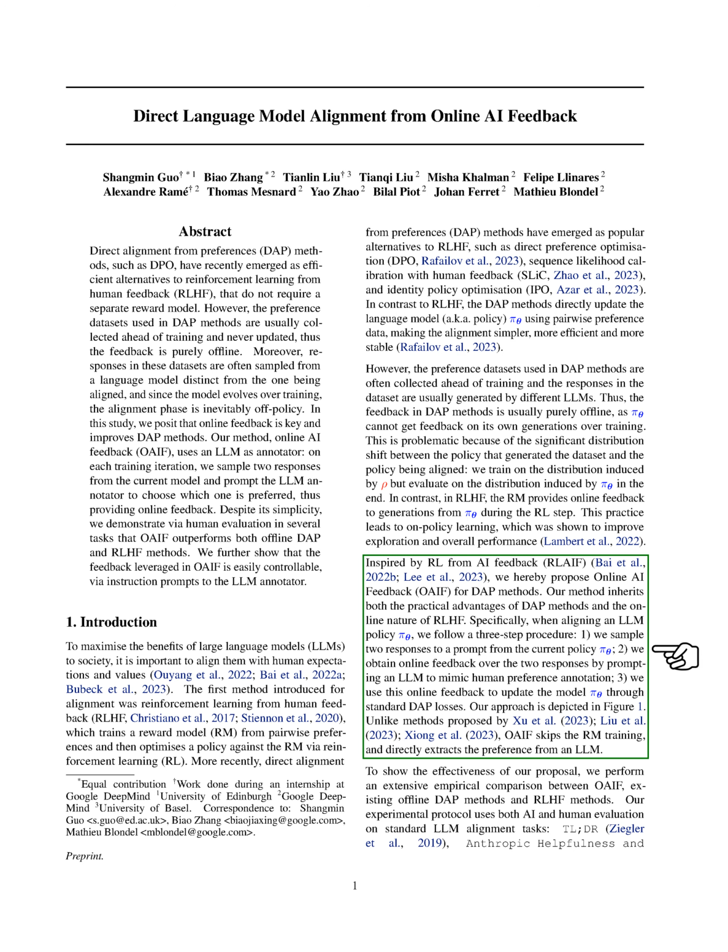pre-collected feedback. We tested our new approach against traditional DAP methods and the reinforcement learning from human feedback approach, using both AI and human evaluations on standard tasks for aligning LLMs. Our findings show that our online DAP methods outperform the traditional offline versions, with human evaluators preferring our online method over the baseline, reinforcement learning from human feedback, and reinforcement learning from AI feedback methods in a significant number of cases.